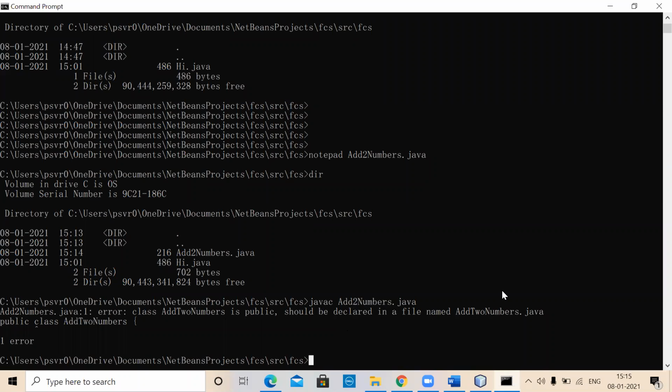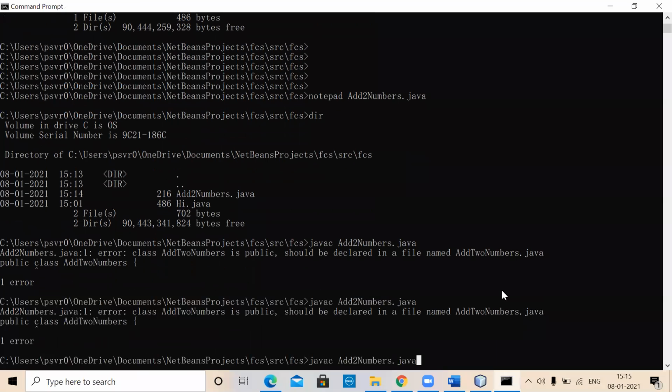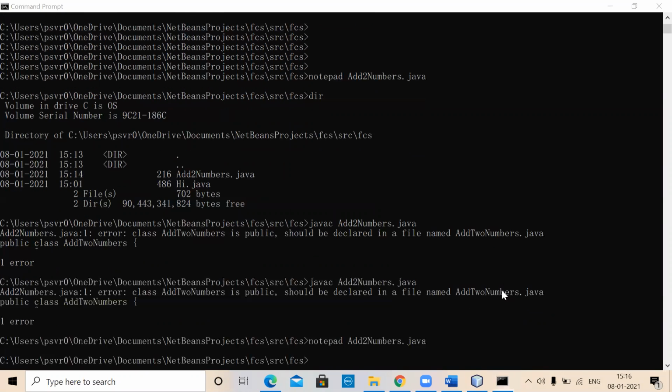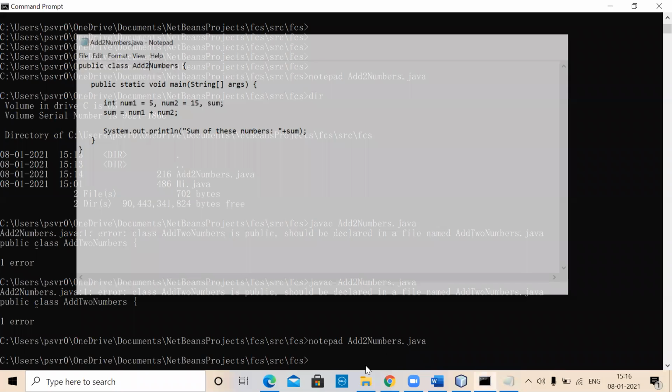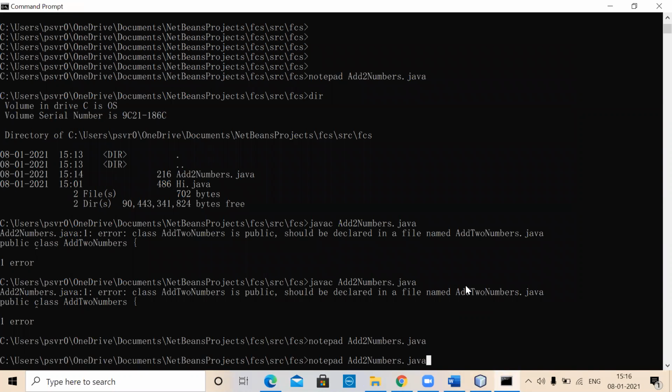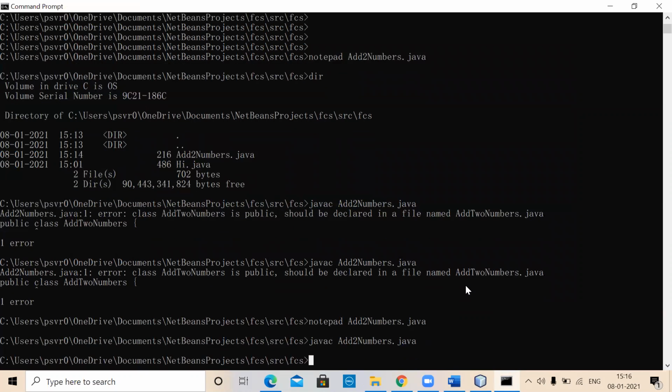We will change the name of the class actually. We'll change the name of the class to AddTwoNumbers, here in the notepad, right? This is what we are interested in. So here you enter AddTwoNumbers, and then save it. Come back, and again compile it. Again, javac followed by this one.